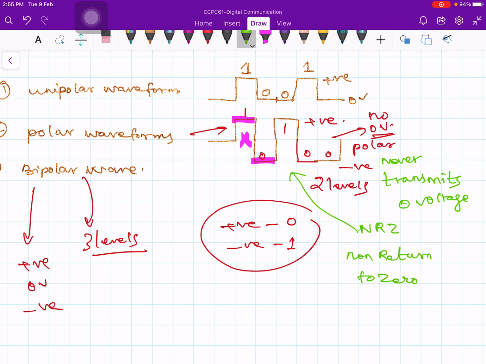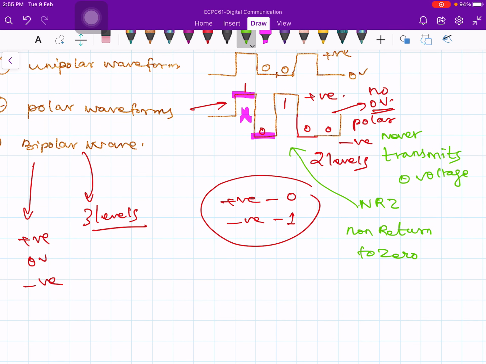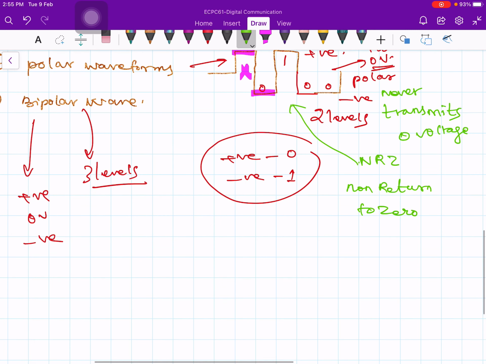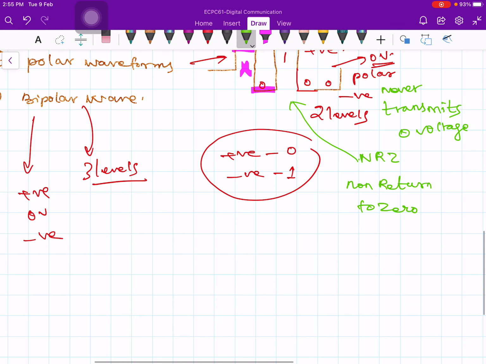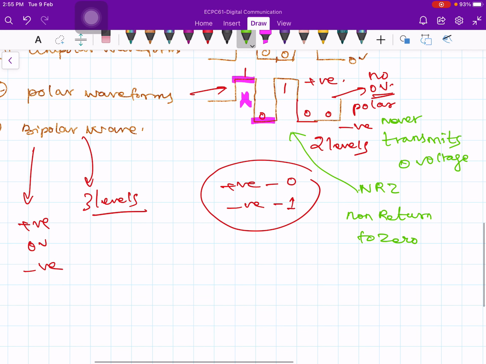In bipolar waveforms, the difference is that you may sometimes be transmitting 0 voltage also. Polar and bipolar are very similar in the sense that both have positive and negative voltages.